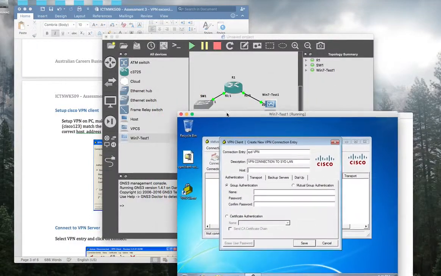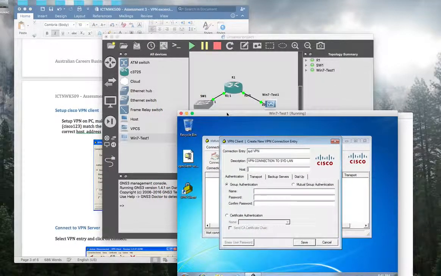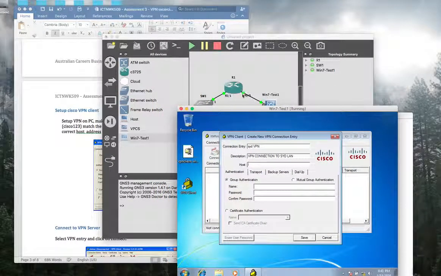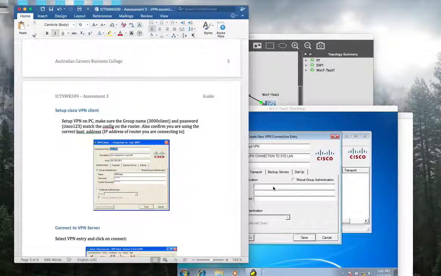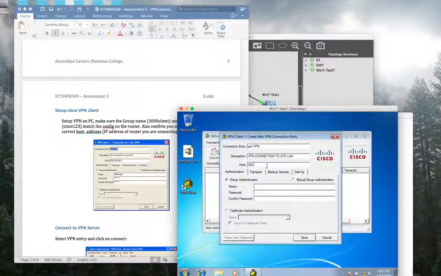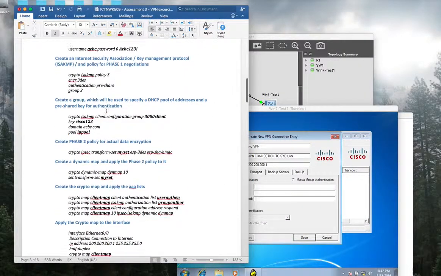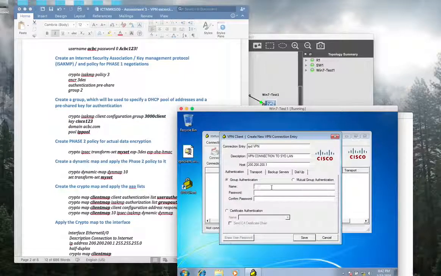Host, it's your VPN setup IP address, so it should be that one. So 200.200.200.1. Now group information. You typed it here. You set up like this. So when you try to connect the VPN, you need to give the group name.